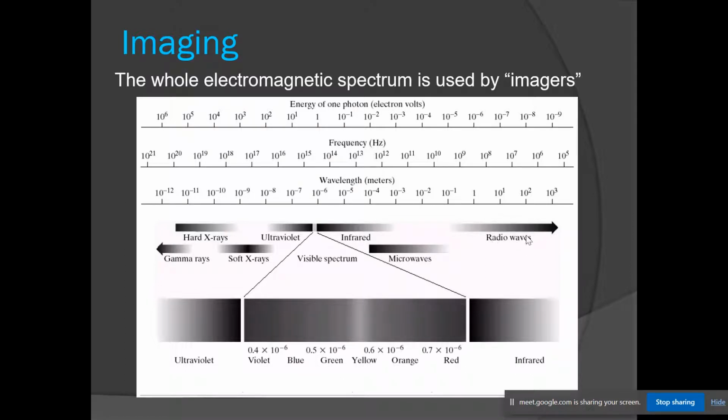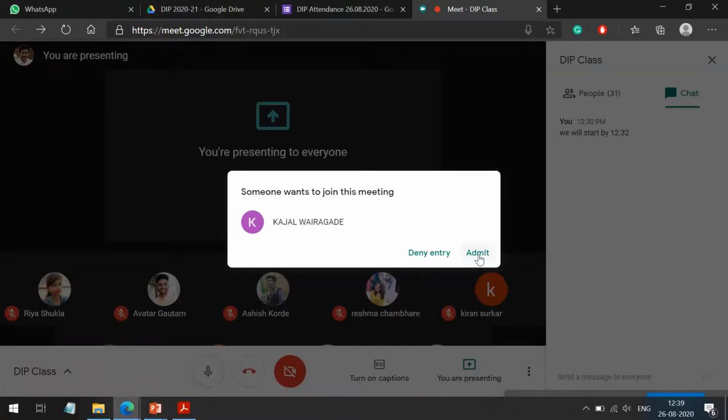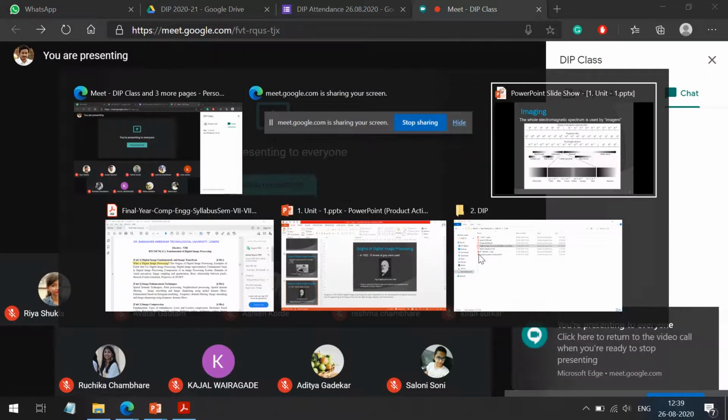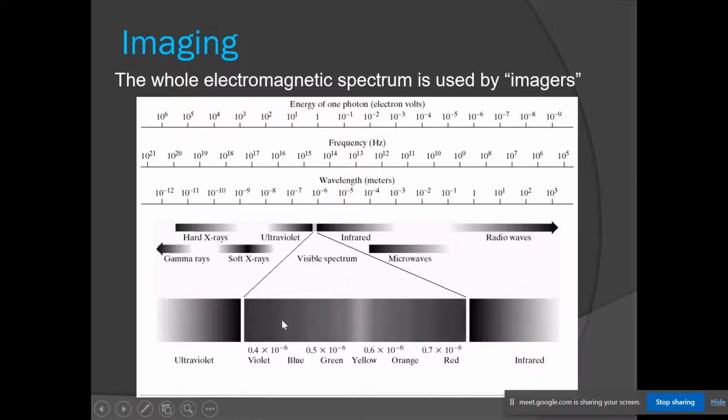Actually we use radio waves for mobile communication because their wavelength is more and the energy required is very less, so they can travel a greater distance and they can penetrate through walls also. We have different applications whose sources are these different types of rays, so we can categorize the applications on the basis of their sources.